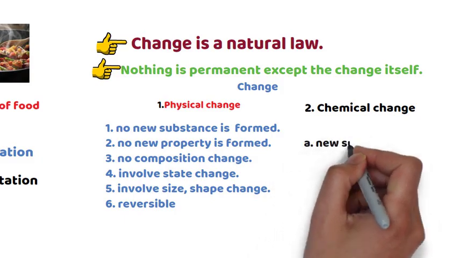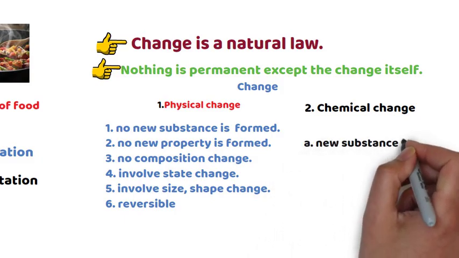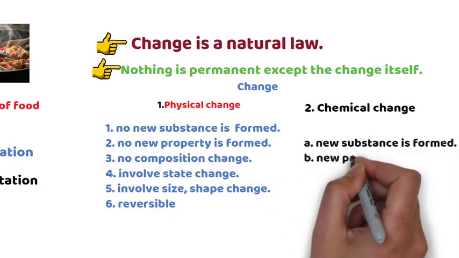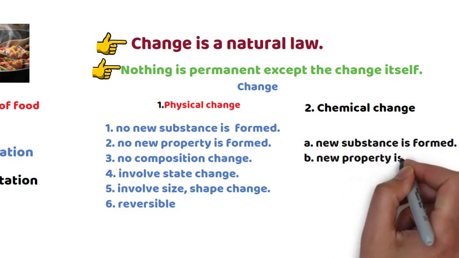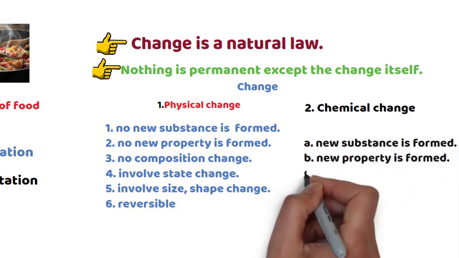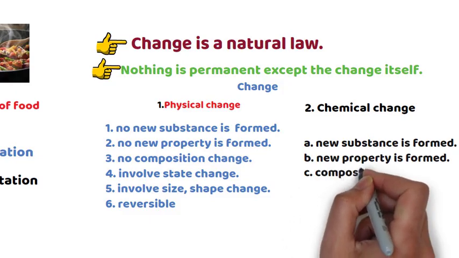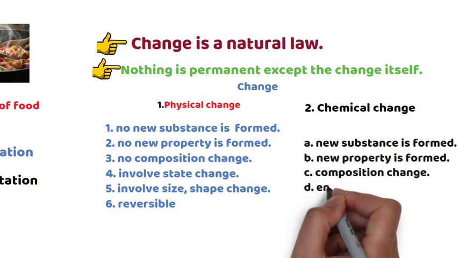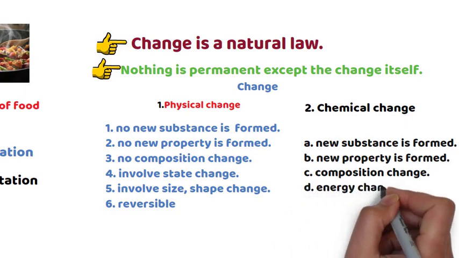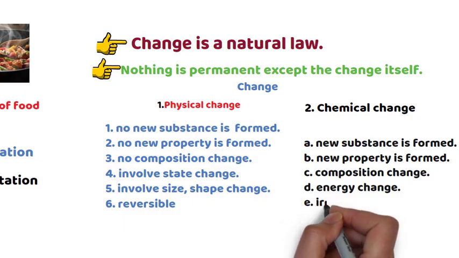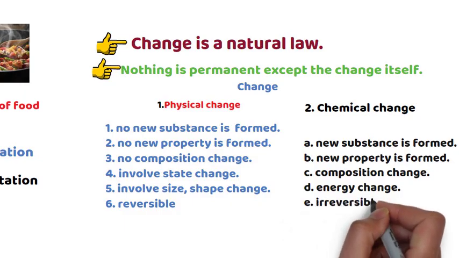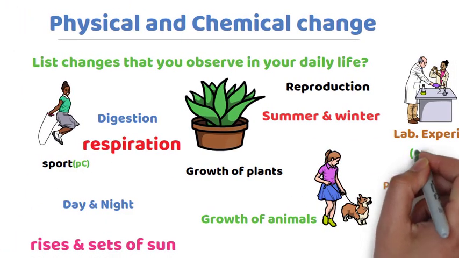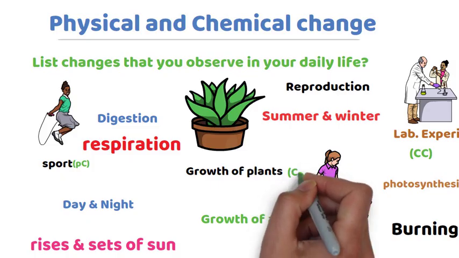Now let us come to chemical change. During chemical change, there is formation of a new substance, and again there is formation of a new property, and there is a change in composition. Again, energy changes happen during chemical change, and the change is difficult to reverse. Now let us give examples for physical change and chemical change.